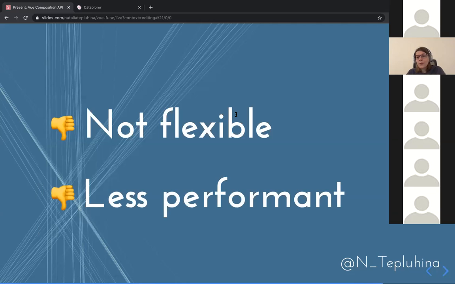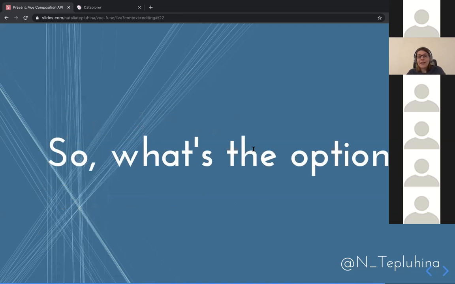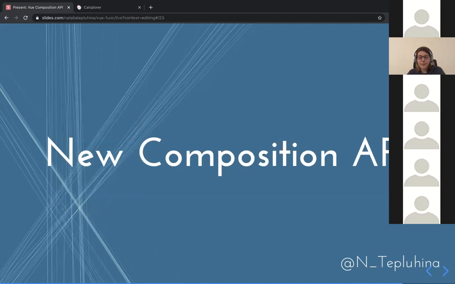And it's less performant because I still need to create a component for this. And creating Vue components, especially in Vue 2, was not the most performant operation ever. So we have all of this, and it's still not satisfactory. That's why the idea of composition API came to mind.